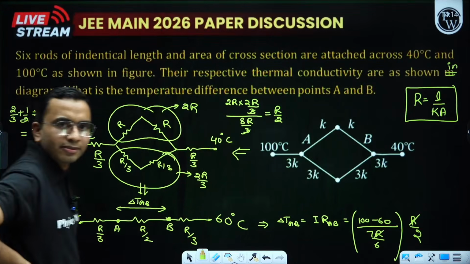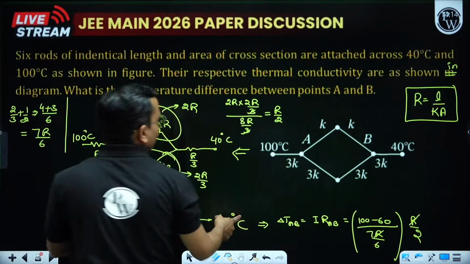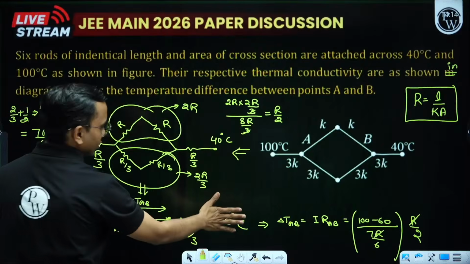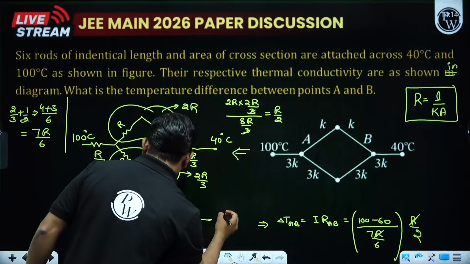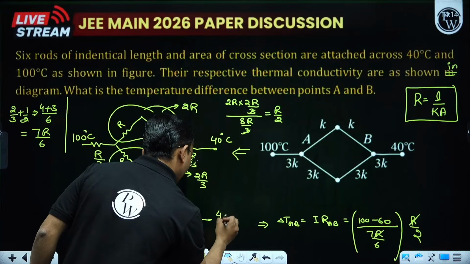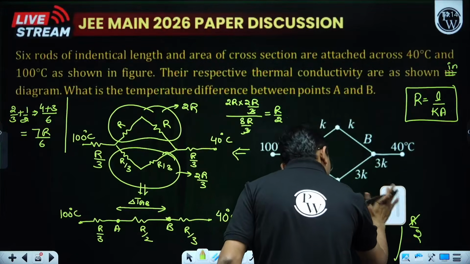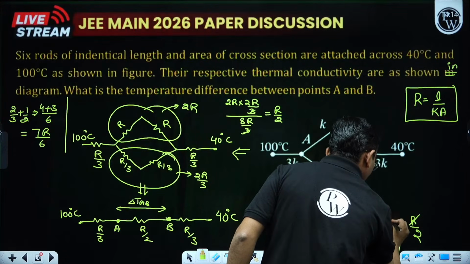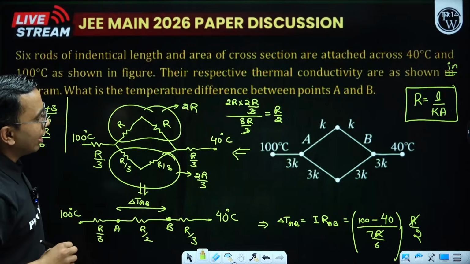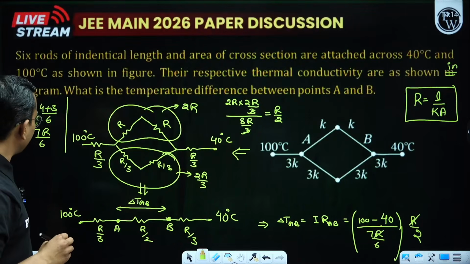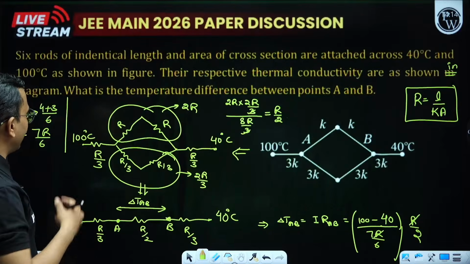Let us see. How 60 degree? This was 60, this was 60. Oh, this was 40, sorry. Thank you. This was 40. I did a mistake here. Correct it. I did another calculation mistake. I think the factor of 7 I'm getting should not be there. Let us check it again.